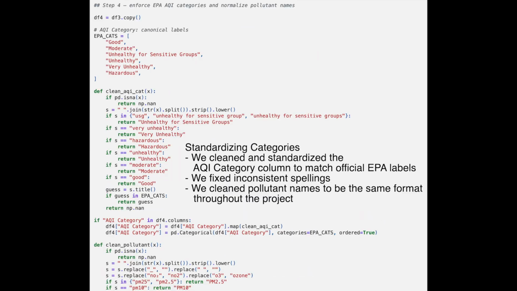We cleaned and standardized the AQI category column to match official EPA levels. We fixed inconsistent spellings, and then we also cleaned pollutant names to be the same format throughout the project. And for the exciting part, our results.